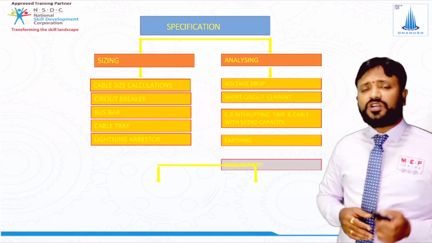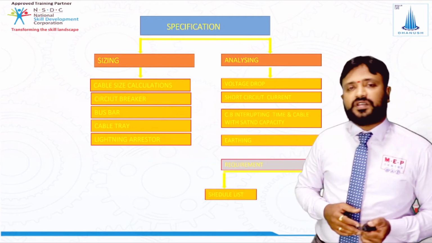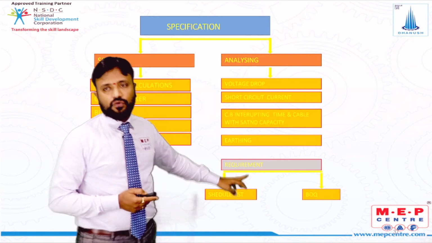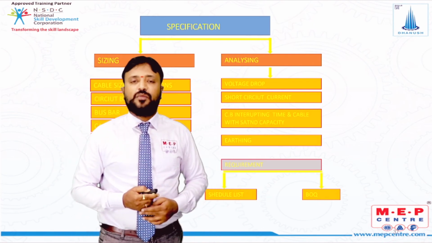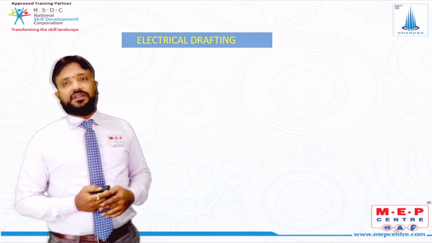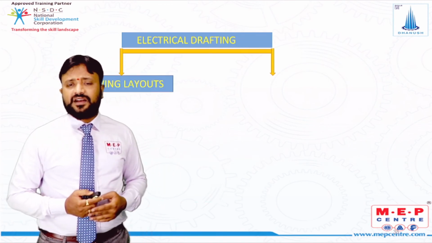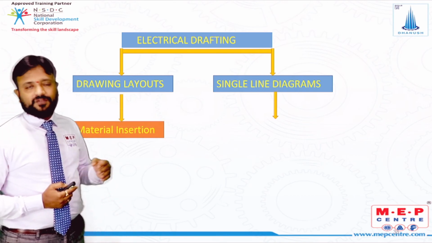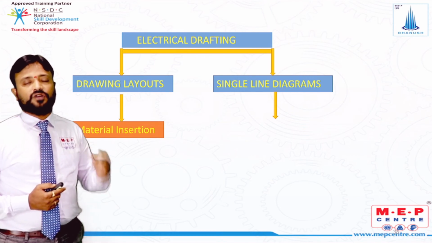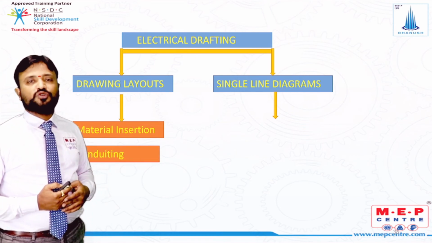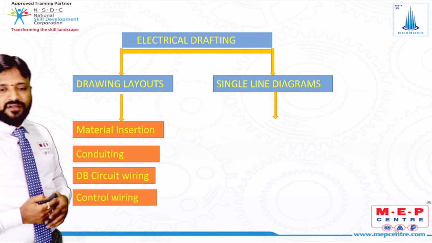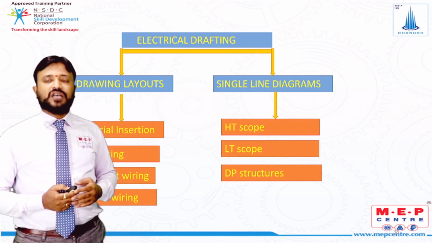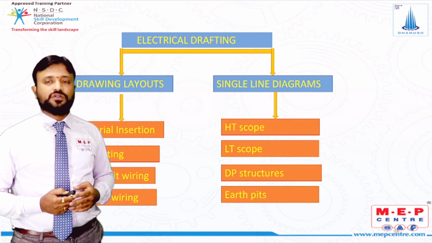Now coming to the requirements, what are we going to give to the client? We need to give the schedule list as well as the BOQ, bill of quantity. For any client, once the designing part has been done, we need to give two things: the first is the schedule list, and the second is the bill of quantity. That we are going to prepare in this. Next, coming to the drafting part, in electrical drafting we are going to study the drawing layouts and single line diagrams. Then we go with the material insertion, like where the lights have to be placed, where the fans and sockets have to be placed, and then we do the conduiting works, the distribution board circuit wiring and the control wirings. In the single line diagram, we are going to do the HT scope, LT scope, as well as the double pole structure and the earth pits, and how the connections are going.